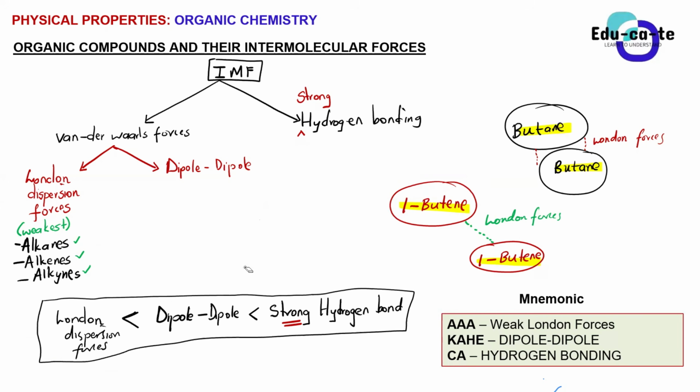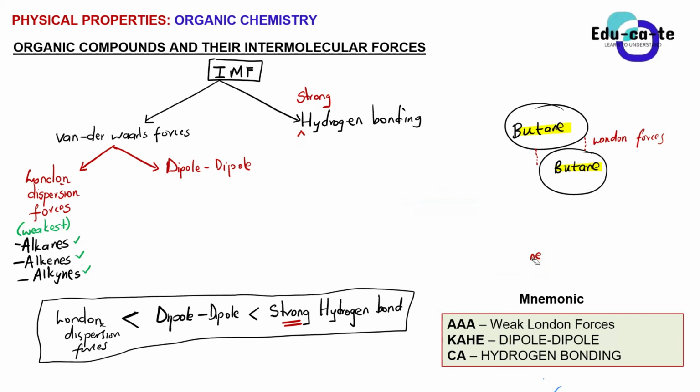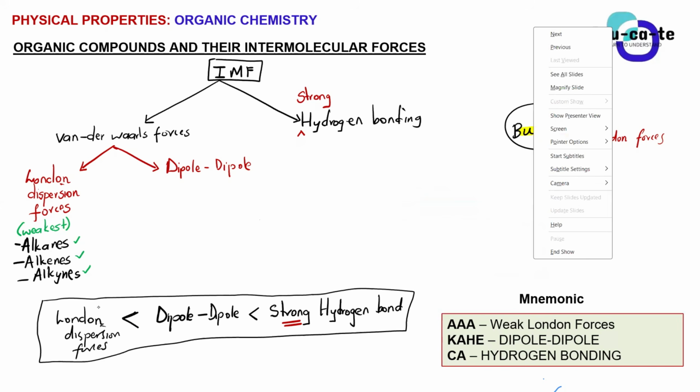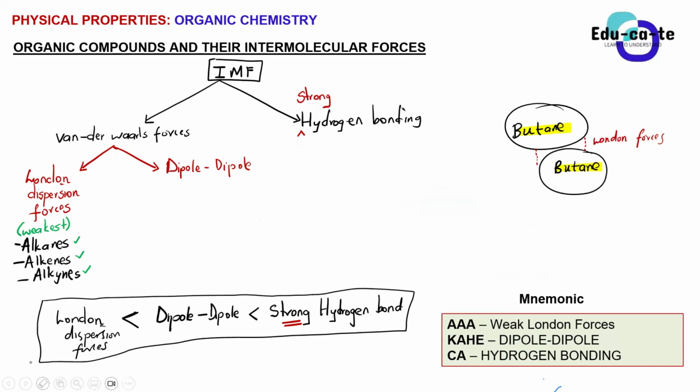All right, so now let's move to other compounds. The other compounds, such as ketones, aldehydes, haloalkanes, as well as esters, all of those, the intermolecular forces that they have between their molecules, it is what? It is the dipole-dipole. So basically the ketones form dipole-dipole interactions.